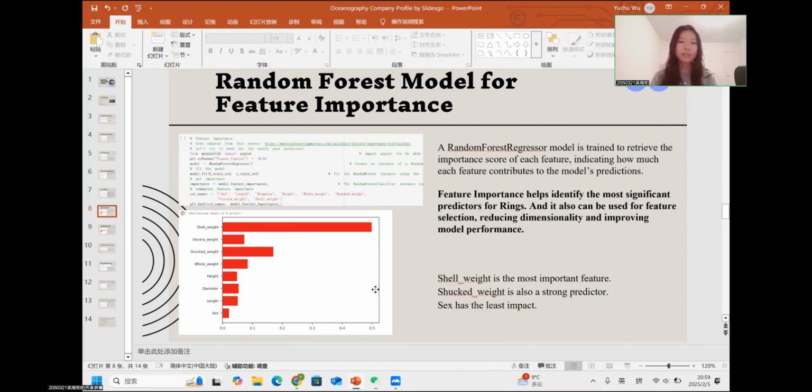And from the bar chart below, we can see that shell weight is the most important feature, and shucked weight is also a strong predictor, and sex has the least impact on rings.